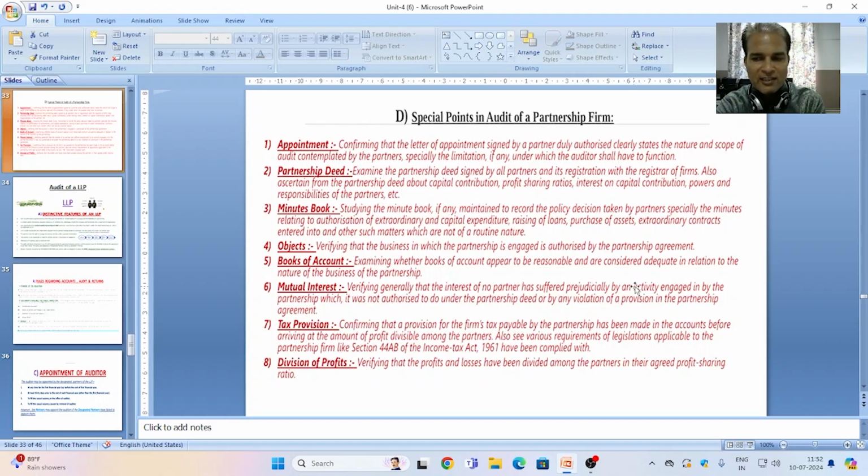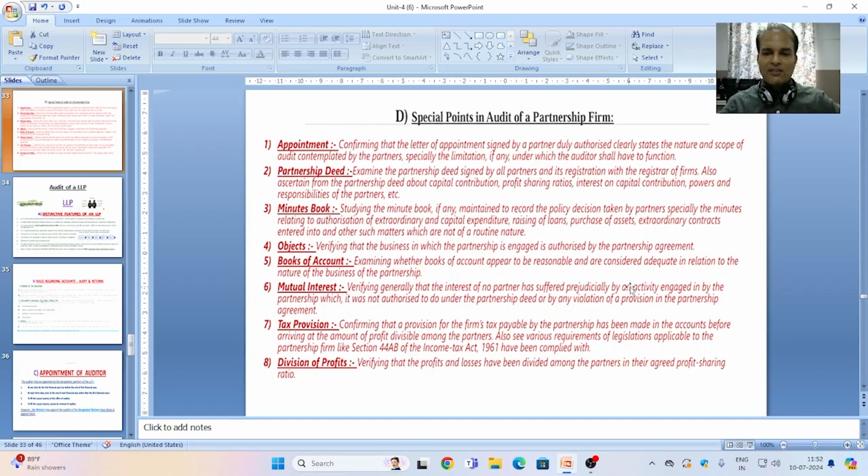Also, see whether various requirements of legislation applicable to the partnership firm, like section 44AB of the Income Tax Act 1961, have been complied with. Section 44AB of the Income Tax Act 1961 is related to compulsory audit, meaning whether the firm is required to get its books of accounts audited or not.